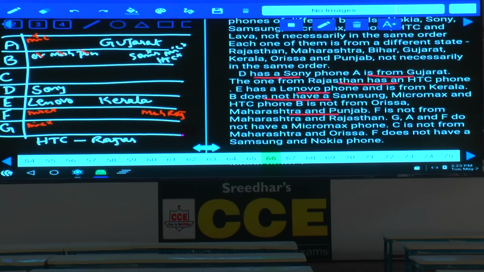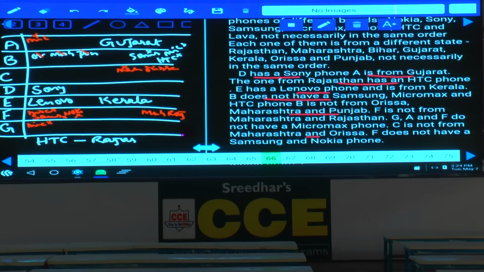Then C is not from Maharashtra and Orissa, so Maharashtra cannot be here and Orissa also cannot be here. F does not have Samsung and Nokia. Hence, Micromax, Samsung and Nokia are all crossed for F. Done with this, this is the information we have.